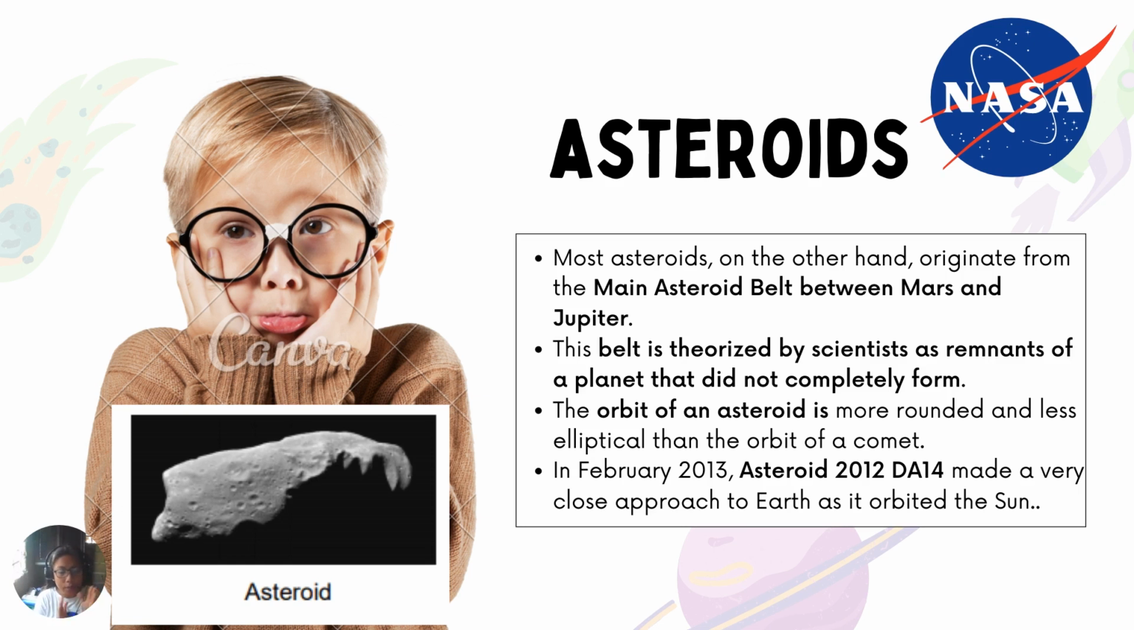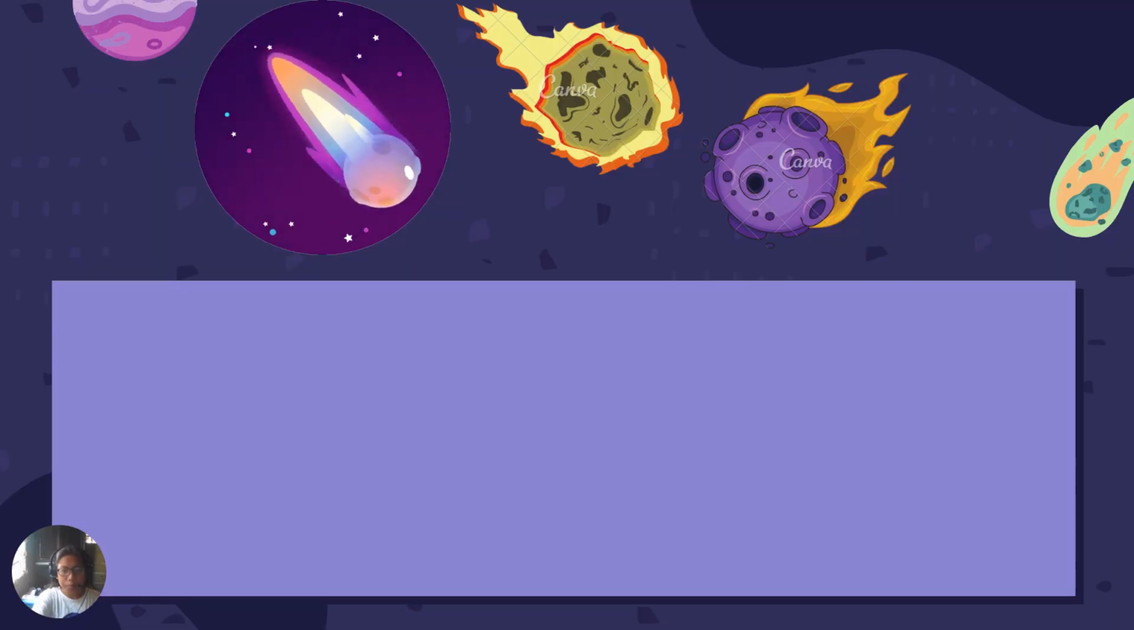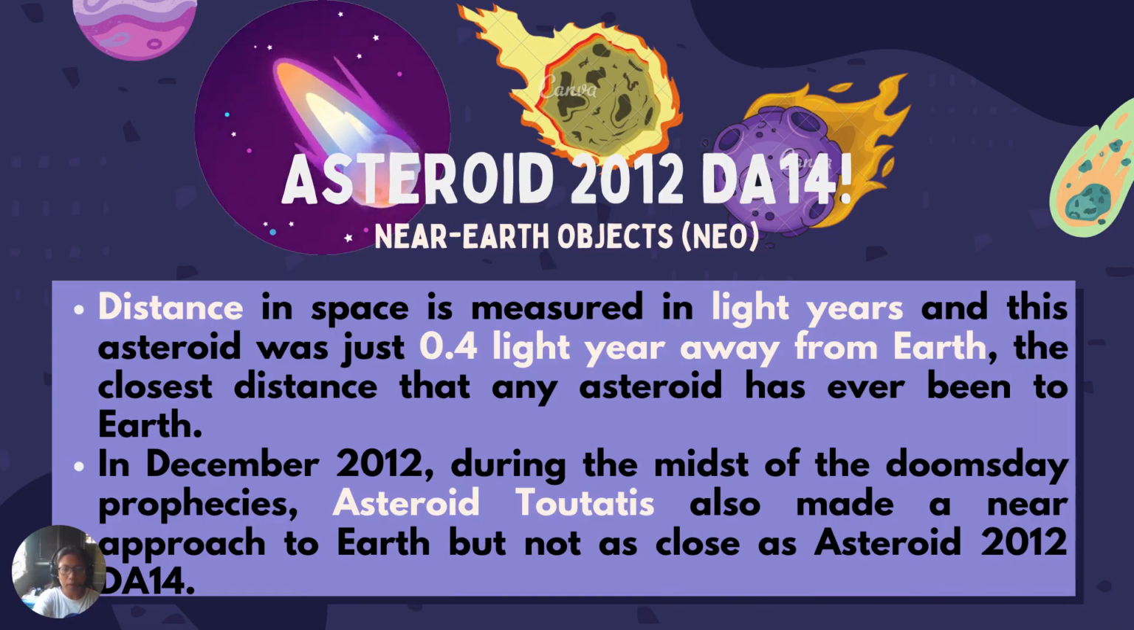And the orbit of an asteroid is more rounded. Okay? More rounded than the comet. So, one of the asteroids that we have seen is the asteroid 2012 DA14. Okay. Next. Okay. So, asteroid 2012 DA14, another NEO or near-Earth object.